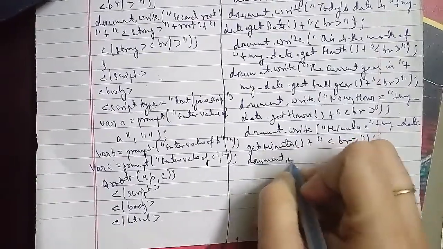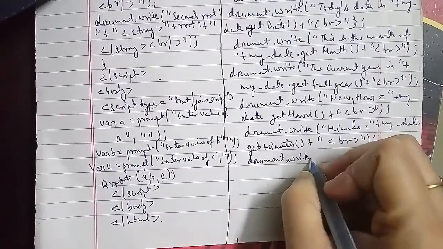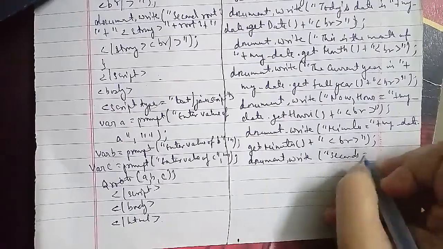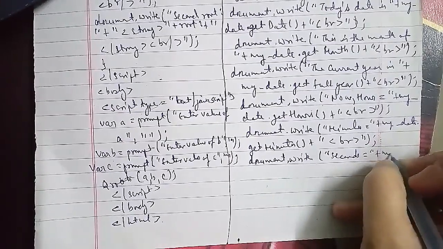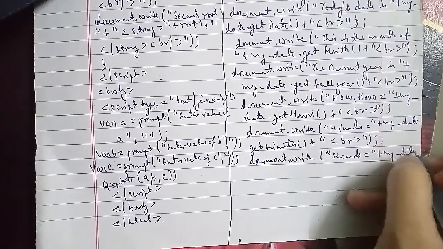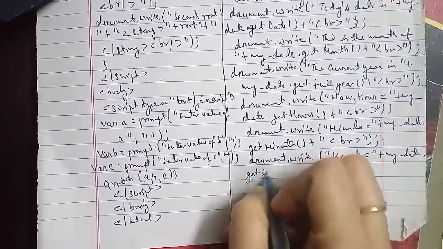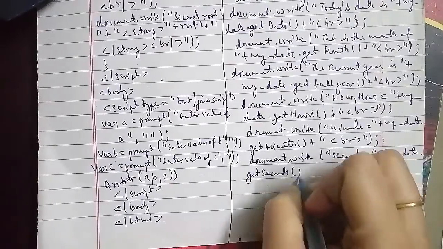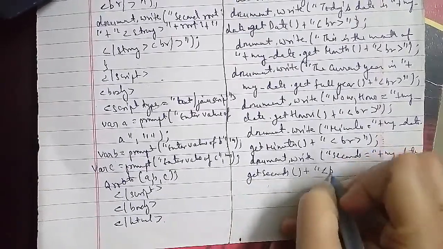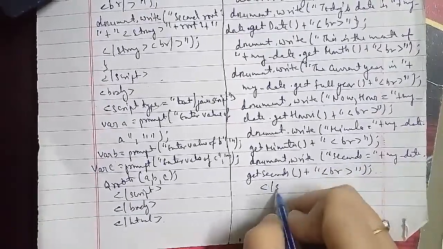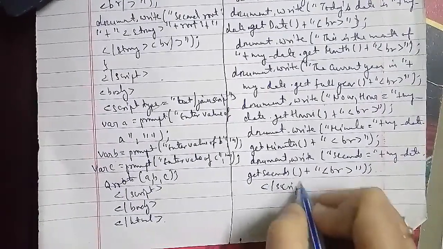Now we'll move ahead with another program where we develop an HTML page which accepts any mathematical expression, the second is to evaluate the expression, and third is to display the result of the evaluation. So in this one program we will do three parts. First is to accept any mathematical expression, second is to evaluate the expression, and the third is to display the result of the evaluation. We'll go ahead here.